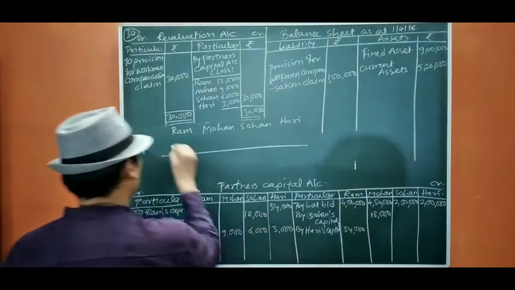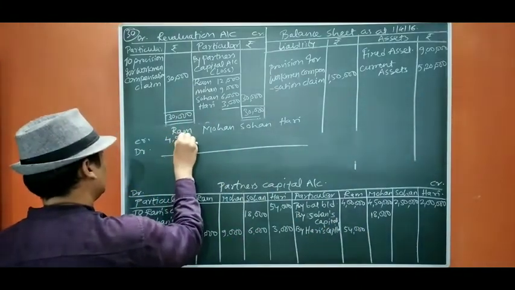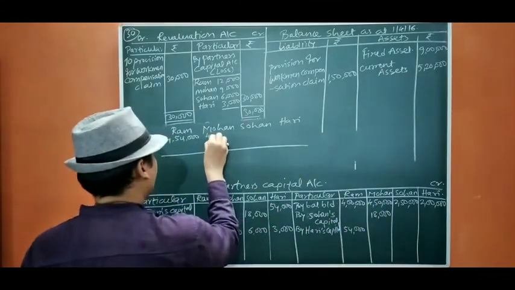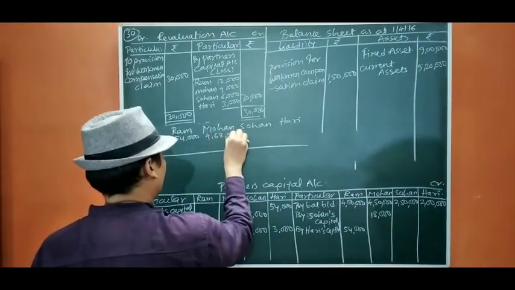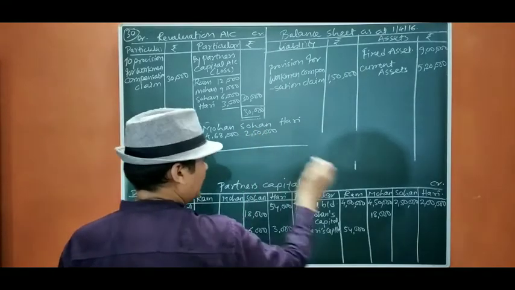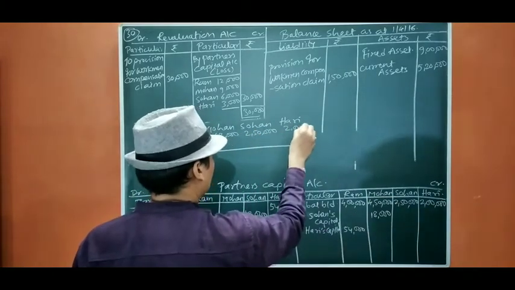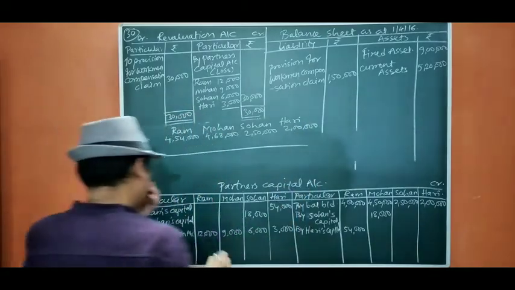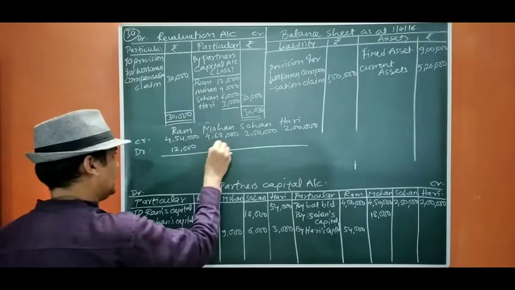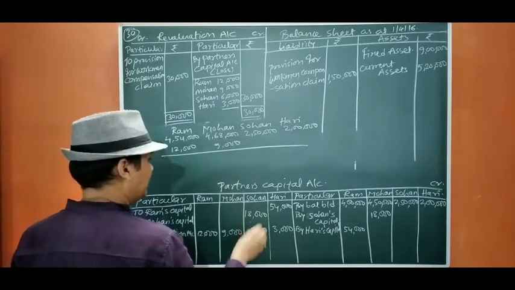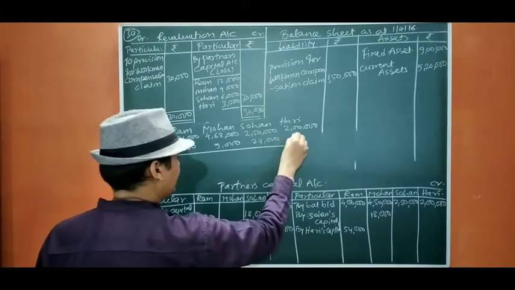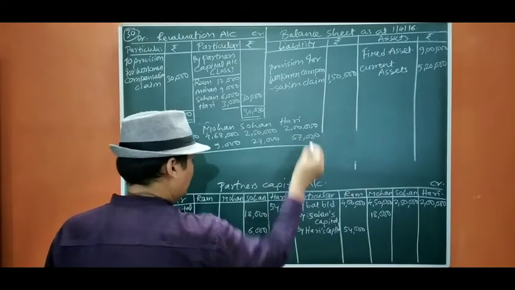It is 454 credit total. Mohan, it is 468. It is 250, and this is 2 lakh here. Okay. Now here it is 12,000 debit. It is 9,000 debit. Then it is 24,000 debit. It is 57,000 debit. Okay.